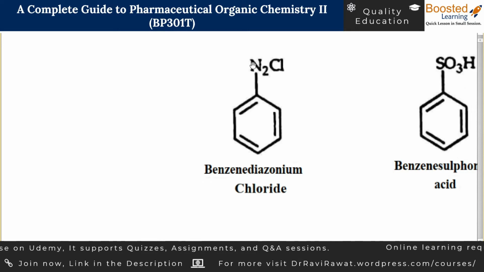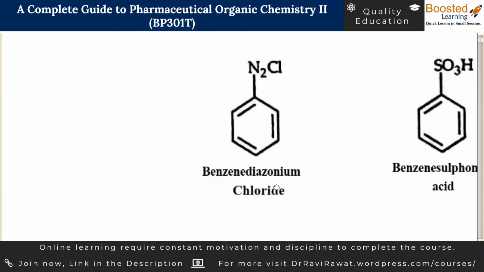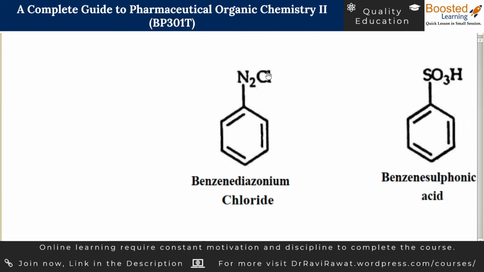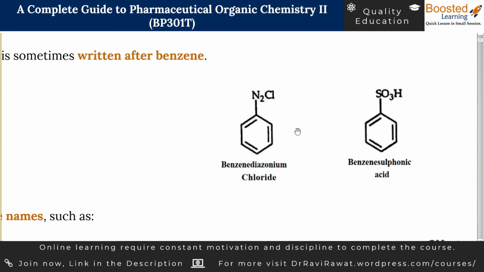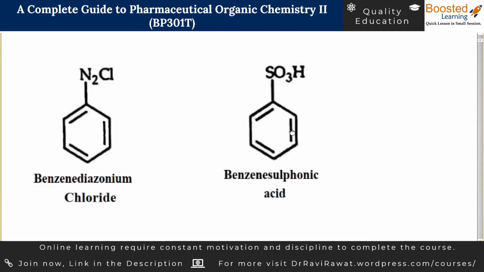Diazonium, because there are 2 nitrogens and the aza word is used to refer to nitrogen. So diaza because 2 nitrogens, so diazo. Onium because it has positive charge and Cl has negative charge. So azonium because there is positive charge here. The onium word is referring to positive charge over nitrogen. And chloride is referring to Cl negative. Cl is called chlorine; chloride is because it is Cl negative. So I hope you are getting how to name the benzene derivatives.